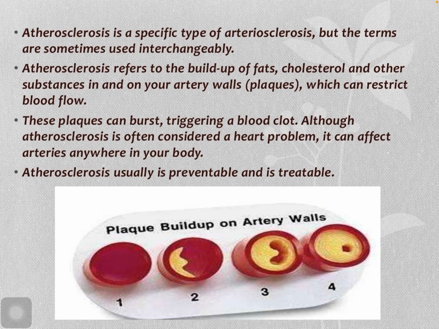Number one, we can see normal condition, and number two, we can see some initial fatty substance there. In third, we can see almost completely blocked arterial wall, and in number 4 we can see almost complete blockage of the arterial wall.